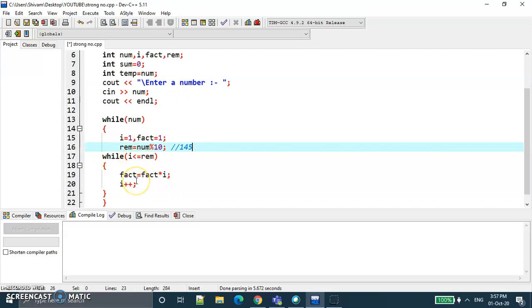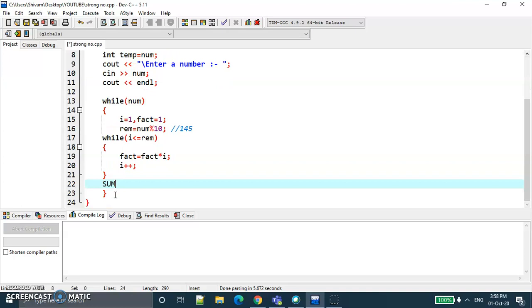Since the condition is false, we will calculate the sum. The sum is equal to sum plus factorial, because the sum of the factorials of the digits should be equal to the number itself.